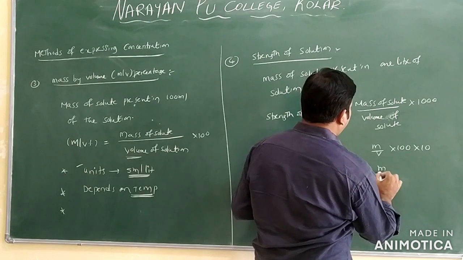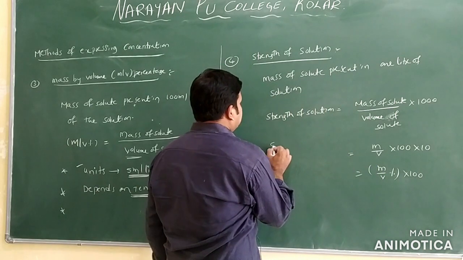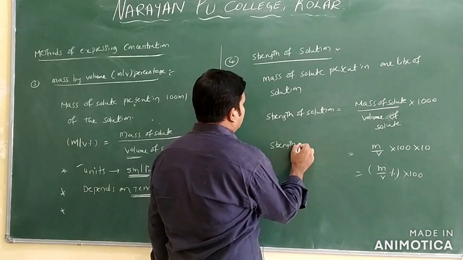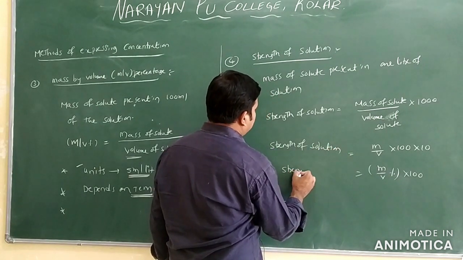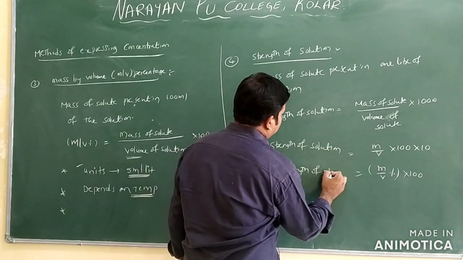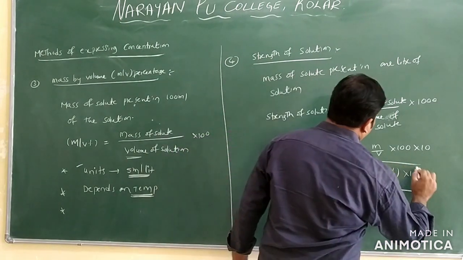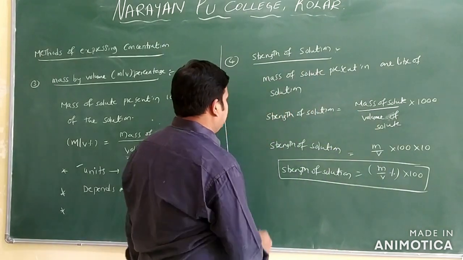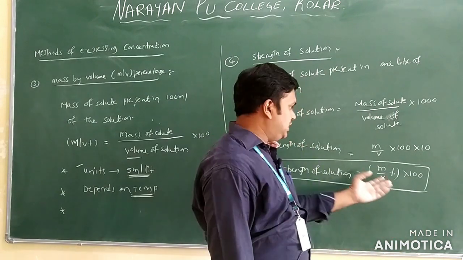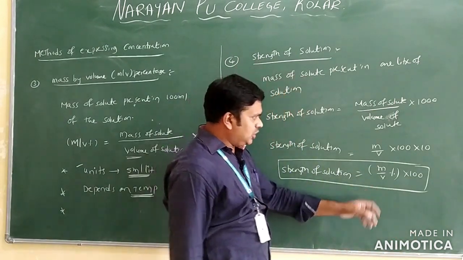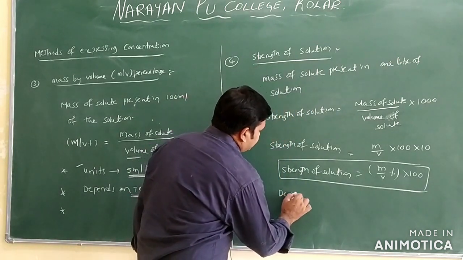So can you write here M by V percentage, mass by volume percentage, into 100? We can write this as the strength of solution. So like this we can write the different formulas for the strength of the solution only. Mainly you can take the units. What are the units you will get? Mass is there, volume is there. You will get strength, and volume cancels, so you will get grams only. And it depends on temperature only.